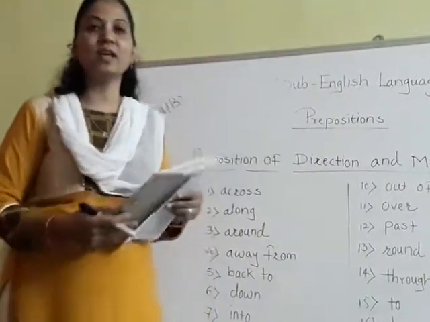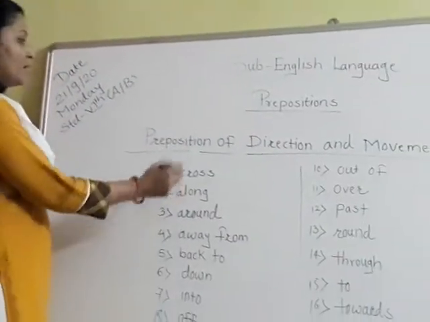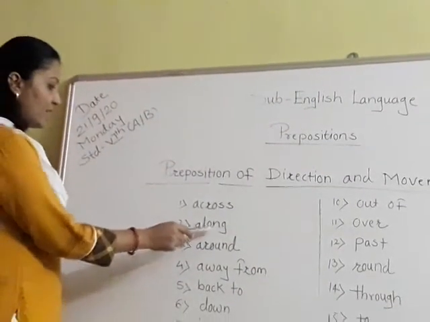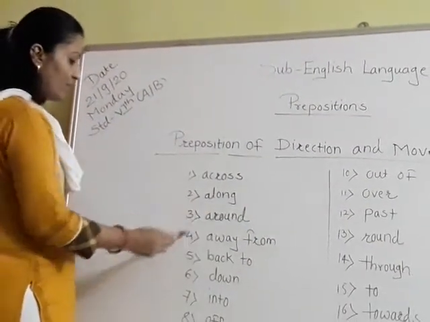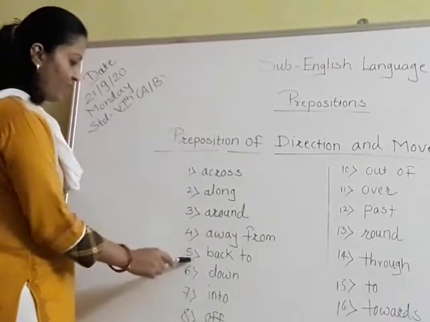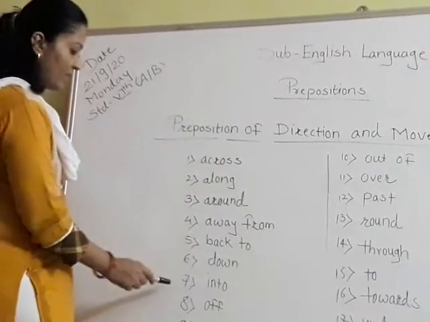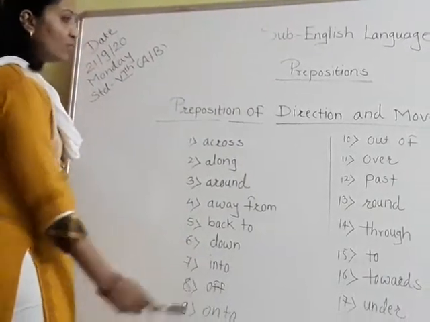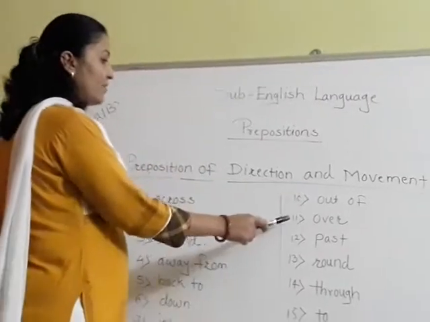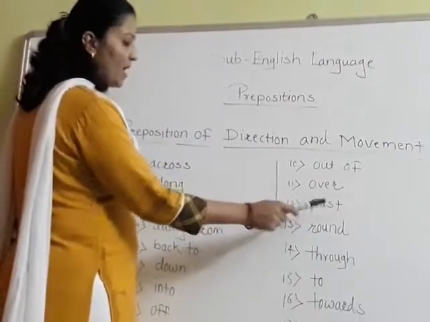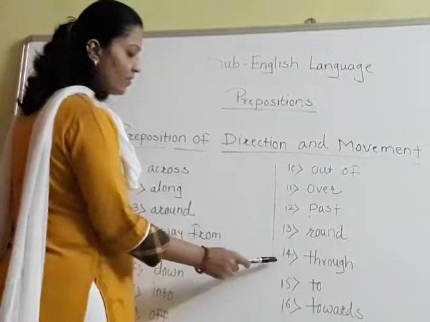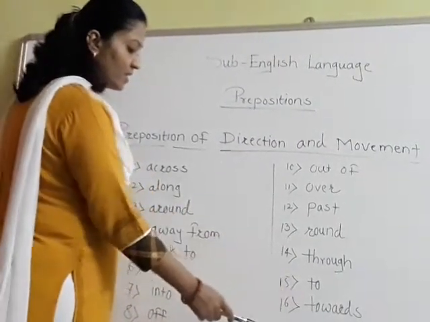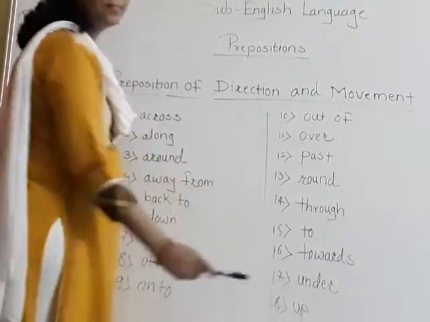Before that, just have a look at these prepositions. Preposition of direction and movement. First is across, second is along, third is around, fourth is away from, fifth is back to, sixth is down, seventh is into, eighth off, ninth onto, tenth out of, eleventh over, twelfth past, thirteenth round, fourteenth through, fifteenth to, sixteenth towards, seventeenth under and eighteenth up.